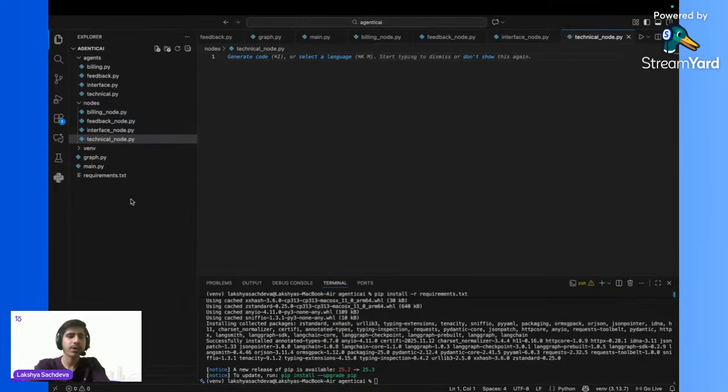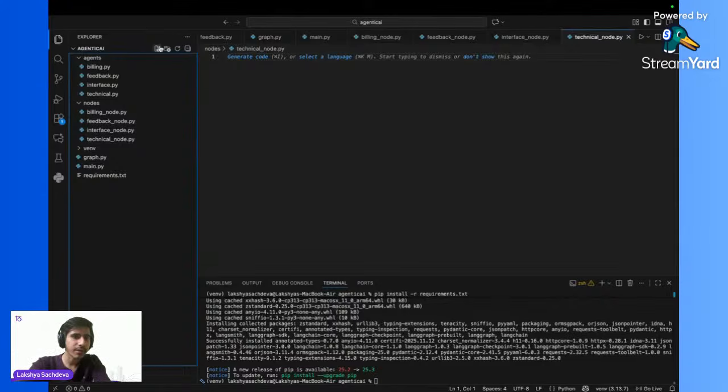Right now you guys must have some kind of confusion: sir, why are we making nodes separately, agent separately and all? But in the meantime, on day 3, when we start working on these, you will have a very good understanding of this. Okay. So this is the basic structure that we have created for our project.